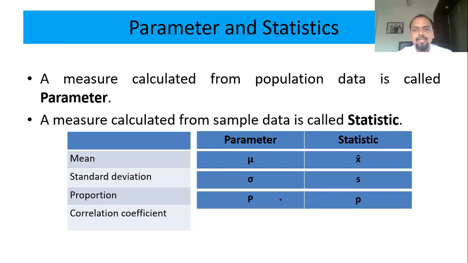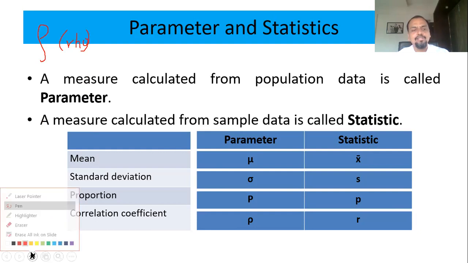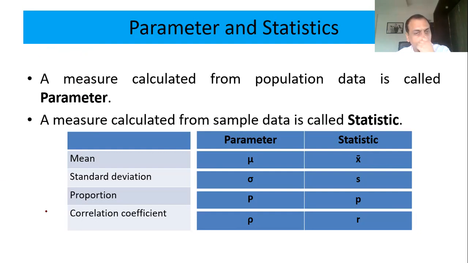Proportion, small p and capital P. Correlation coefficient, it is small r, and rho. This is rho, the symbol for population correlation. Okay, so this is how parameter and statistic notations are used.